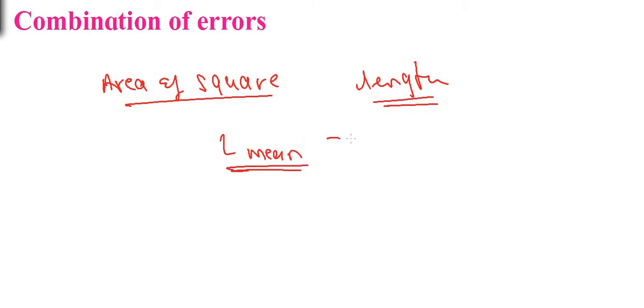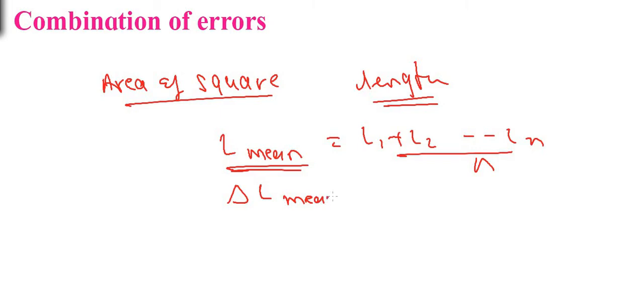L mean is equal to L1 plus L2 up to Ln divided by n. Then we find the absolute errors, and from that we find delta L mean, the mean absolute error. And then we get the most expected reading as L mean plus or minus delta L mean.